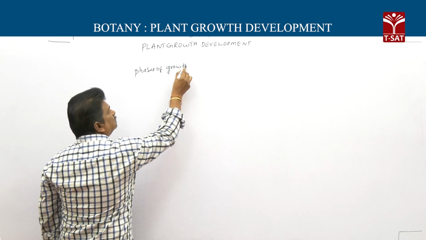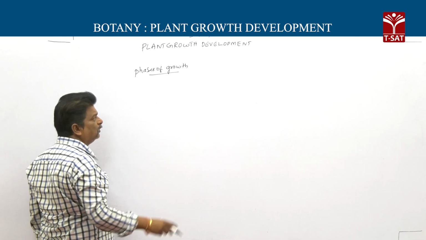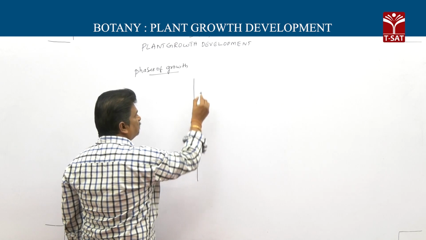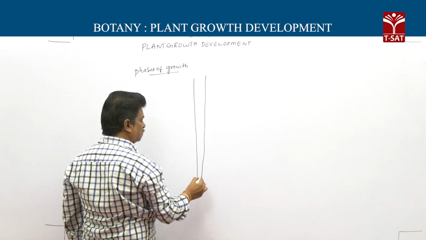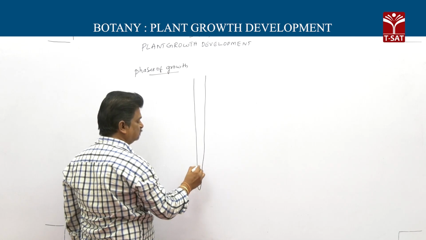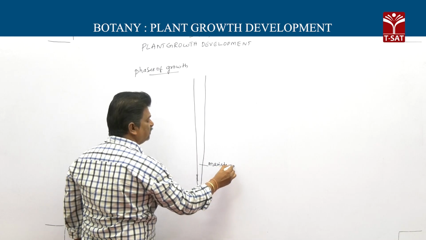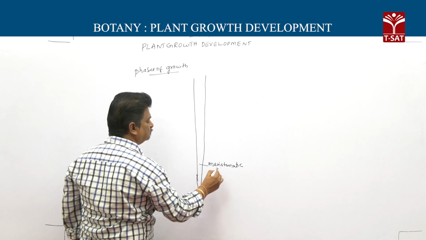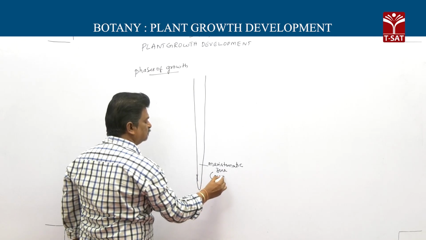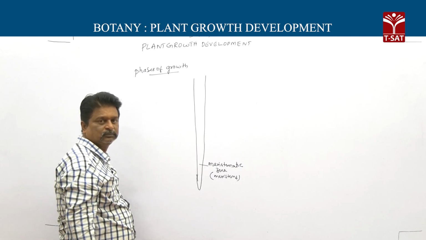Phases of growth. Generally, root apex and shoot apex show 3 phases. First one, meristematic zone. So meristematic zone means it contains meristems.